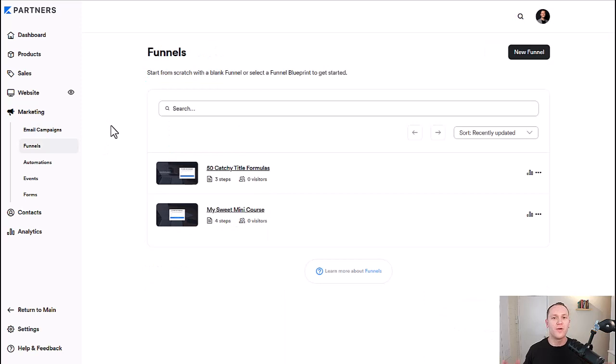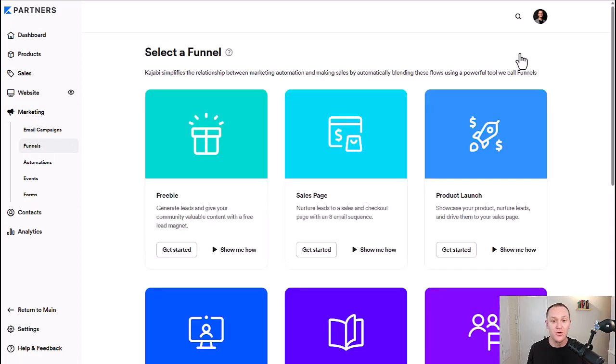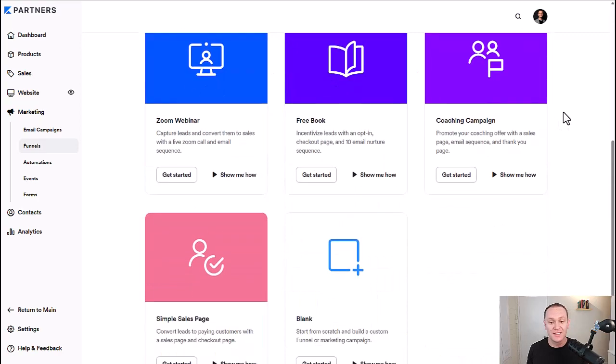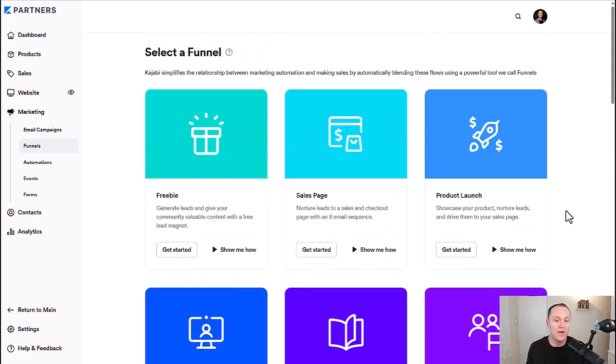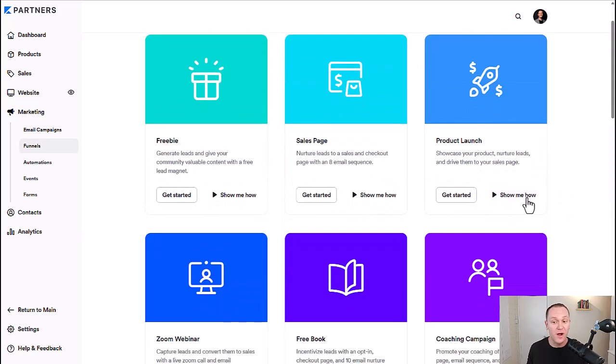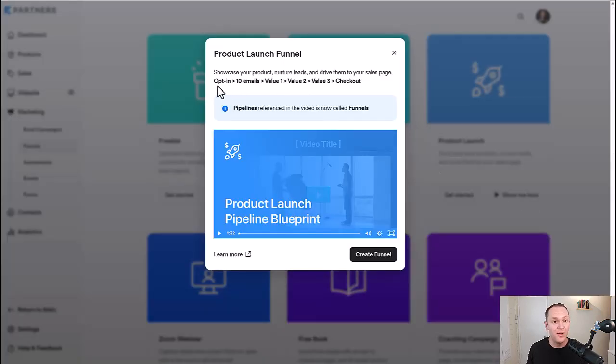Now, if you're looking to create powerful automations inside of your business, the funnels tab is where you want to be. So under the marketing tab, we have funnels, and you can go up here to new funnel. Now you're going to have a big list of different funnels that you can create based on whatever you're looking to do. If you have a product launch coming up, you can click show me how, and it will give you an opt-in, 10 emails that automatically get sent when somebody opts in for whatever the product is.